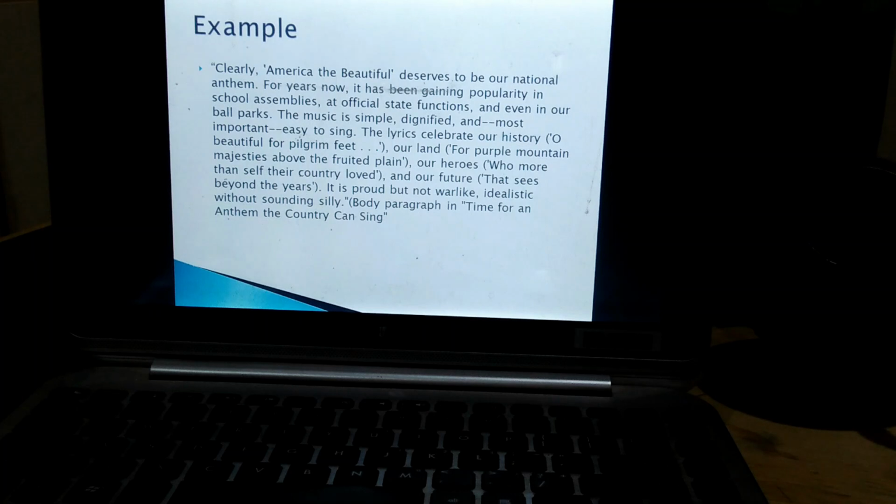Our heroes. Gradually he is explaining that the lyrics celebrate land, heroes, future, history, everything. And to explain that, he is giving the reference of the lyrics. It is proud but not warlike, idealistic without sounding silly.